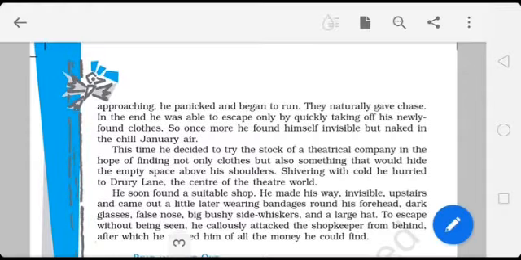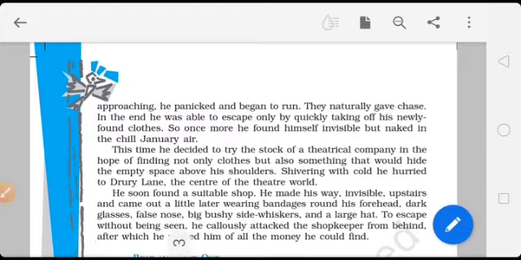Okay. And this time he decided to try the stock of a theatrical company in the hope of finding not only clothes but also something that would hide the empty space above his shoulders. Shivering with cold, he hurried to Drury Lane, the center of the theatre world.